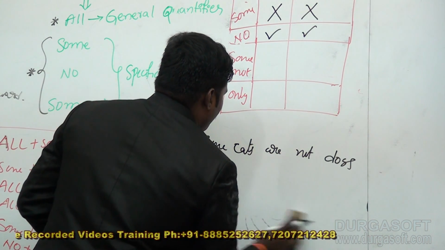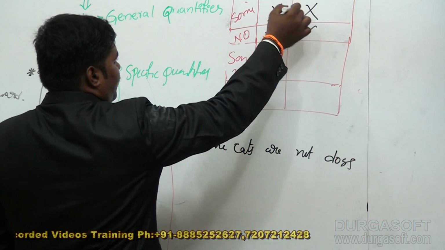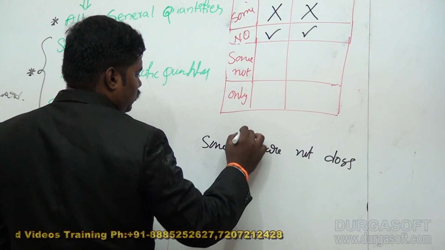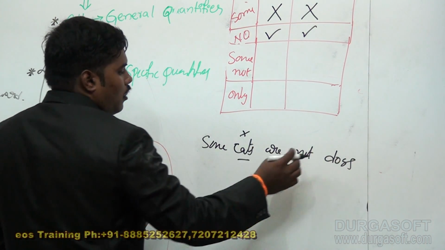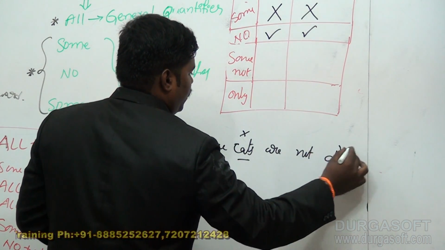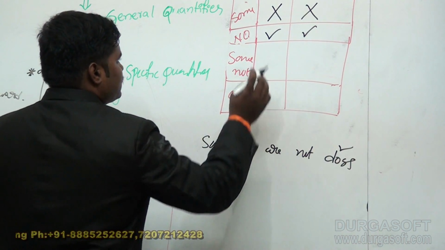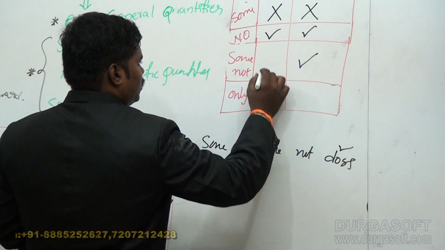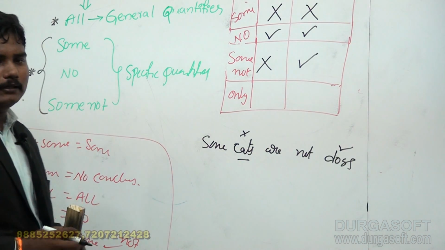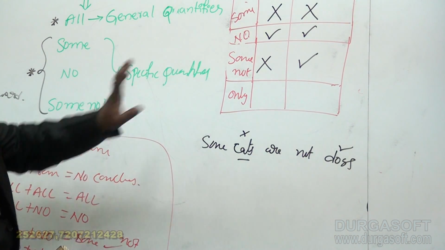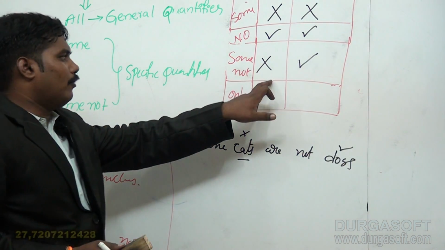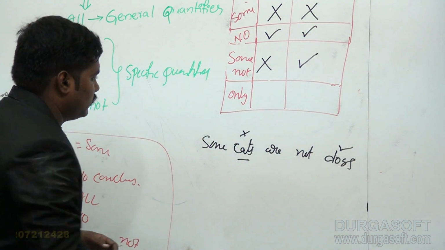So for some type, in some cases there is no distribution. At the no position, distribution is available for both. At the some not position, the subject has no distribution, and the object has the distribution.